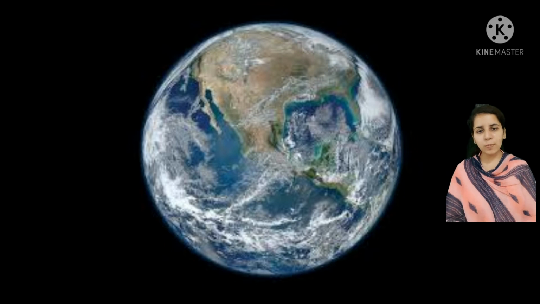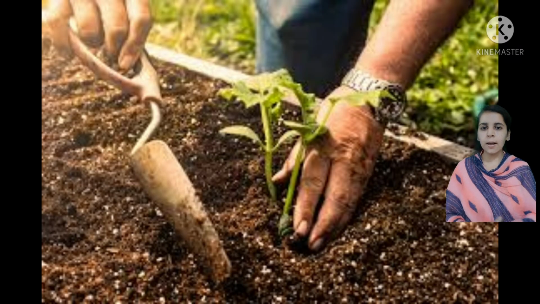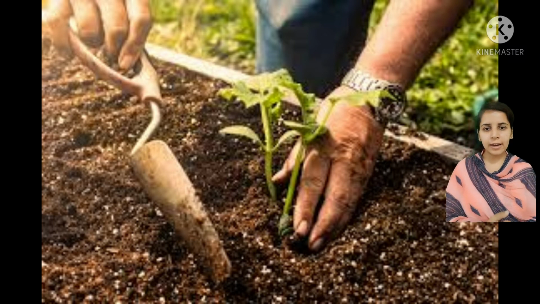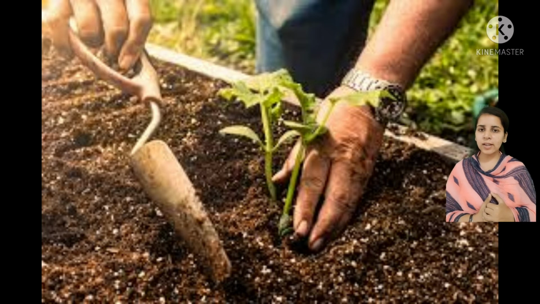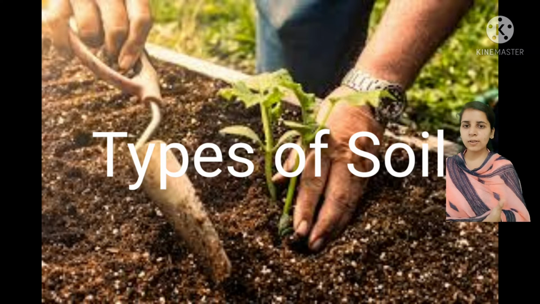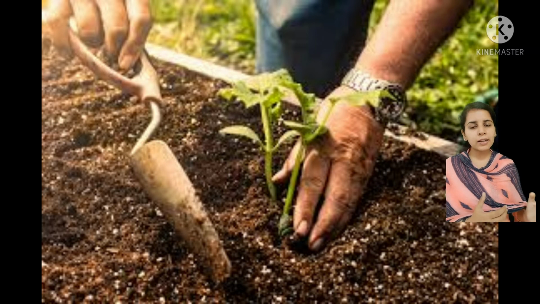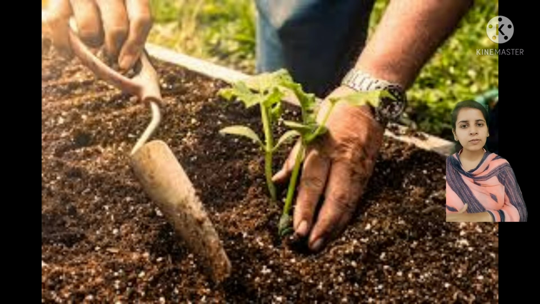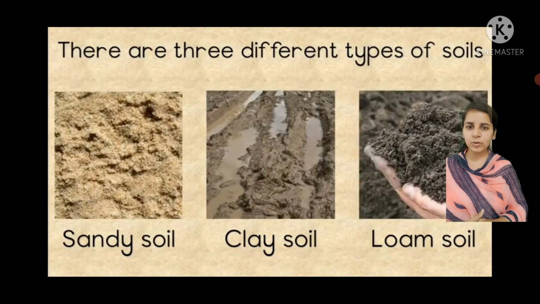So students, what is soil? It is the uppermost part of the earth that contains minerals, some amount of air, water and organic matter, and that is called soil. Now let's talk about types of soil. As we have discussed, the soil is formed by the breakdown of rocks into smaller pieces. Now the kind of soil depends upon the type of the rock from which it is formed. So based on this, we have three kinds of soil: sandy soil, clay soil and loamy soil.